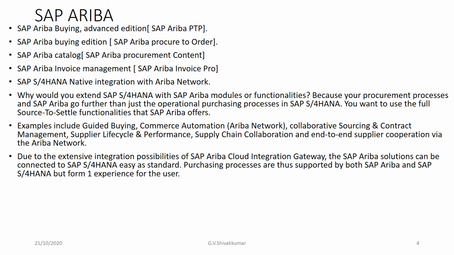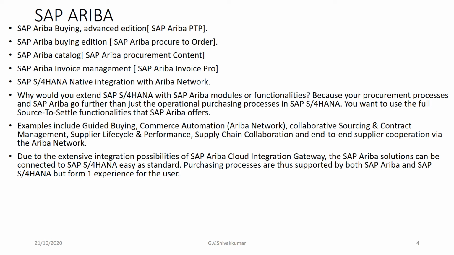Examples include guided buying, commerce automation, that is Ariba Network, collaborative sourcing and contract management, supplier lifecycle and performance, supply chain collaboration, and end-to-end cooperation via the Ariba Network.